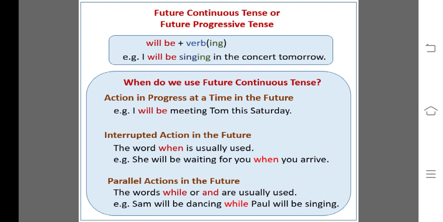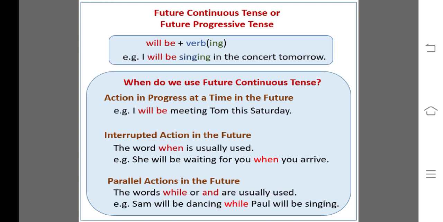For example, I will be singing in the concert tomorrow. Now we are talking about the future time, so we will use will be here, that मैं इस वक्त कल concert में गाना गा रही होंगी. Okay, I will be singing in the concert tomorrow at this time or at the same time. You can use your own words also, but you have to use a proper structure.